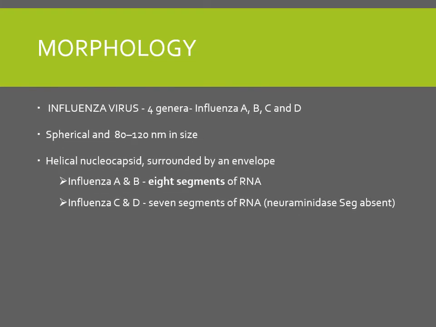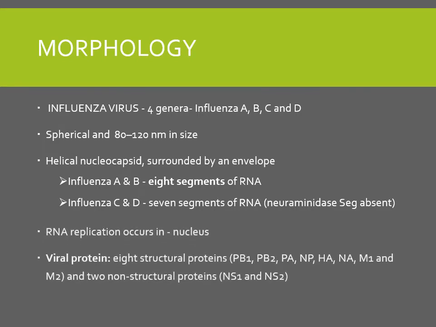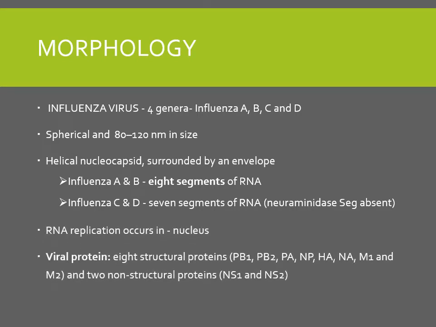Then comes the morphology. What is the morphology of this virus? Influenza viruses are of four genera, that is influenza A, B, C and D. They are spherical in shape. Size I have already told you, helical nucleocapsid surrounded by an envelope. Influenza A and B have 8 segments of RNA, whereas C and D have 7 segments of RNA. RNA replication occurs in the nucleus.